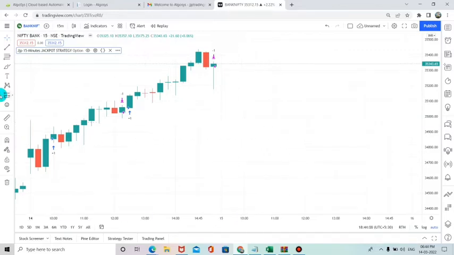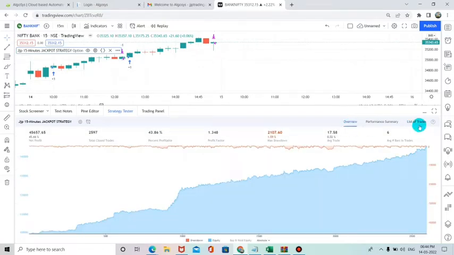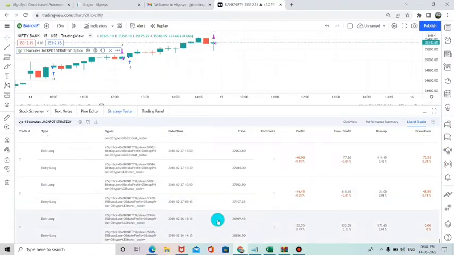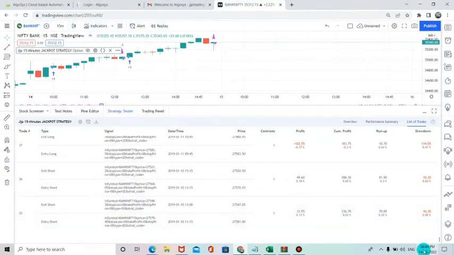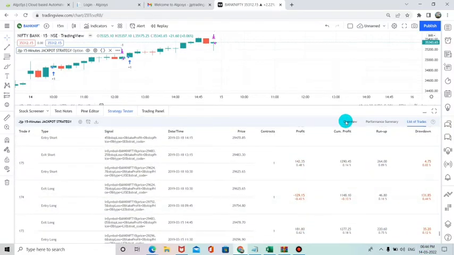So right now you just see, now I have opened trading view with Bank Nifty index. So now I have included our Bank Nifty 15 minutes time frame strategy. So now you can see the strategy tester for this strategy. So this strategy, we are getting the strategy performance backtest from the date of, now you can see the dates in list of trade entries. So now you can see the date, it is showing the backtest from 2018 12 to 26. This is the date from till date. The date is 14/3/2022.